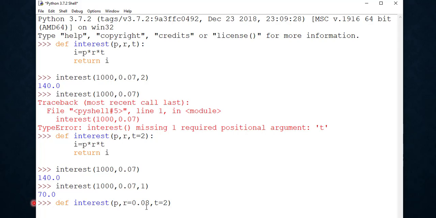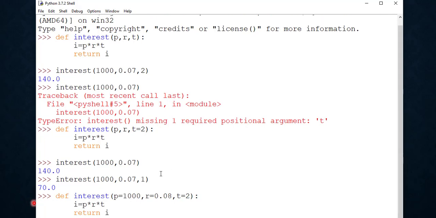Now this is fine, because we are assigning this value to r, and the parameter appearing on its right, t, has a default value. Similarly, we can assign some default value to p also. So how will you calculate interest? I is equal to p into r into t. Return I. Our function is created now.